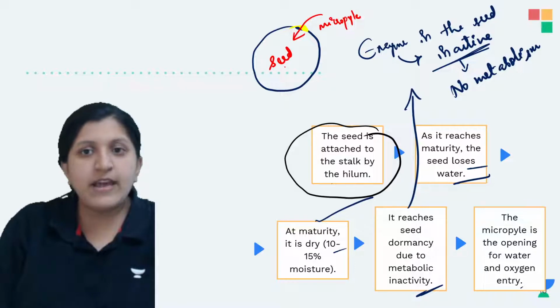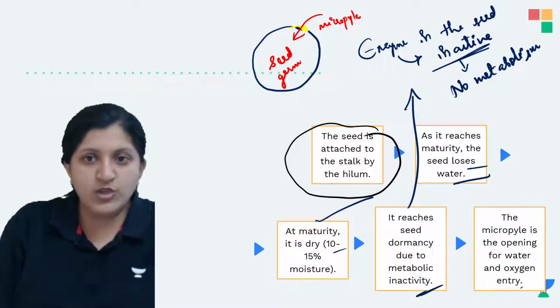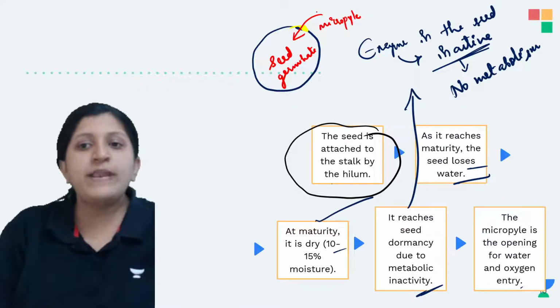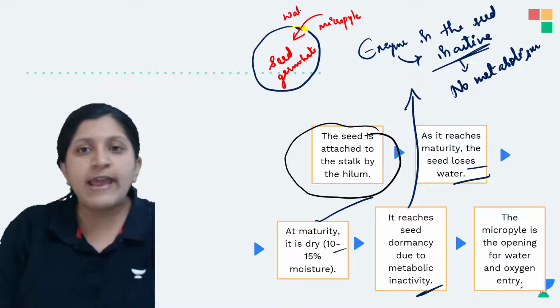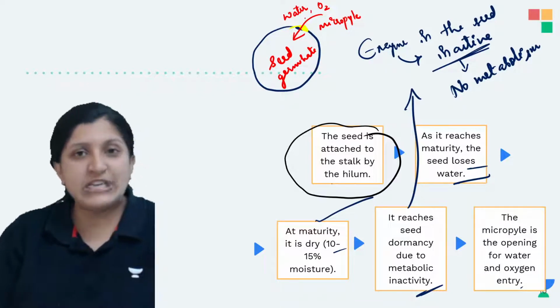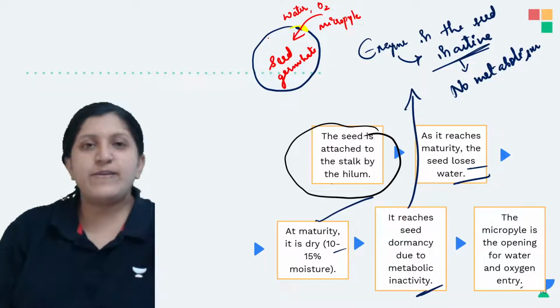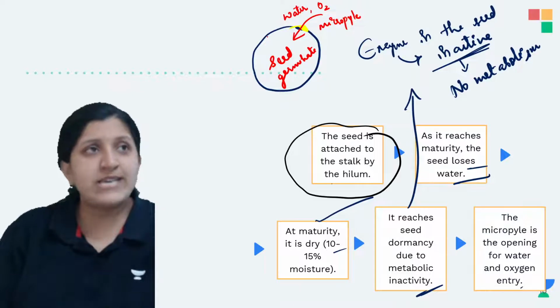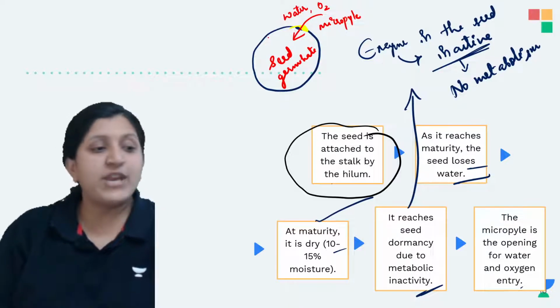So this is a seed now. The seed will start to germinate. That is through the micropyle opening, when the water can enter and oxygen exchange can occur. Basically all the suitable conditions are provided: there is water present, there is oxygen present, and a particular temperature is present.